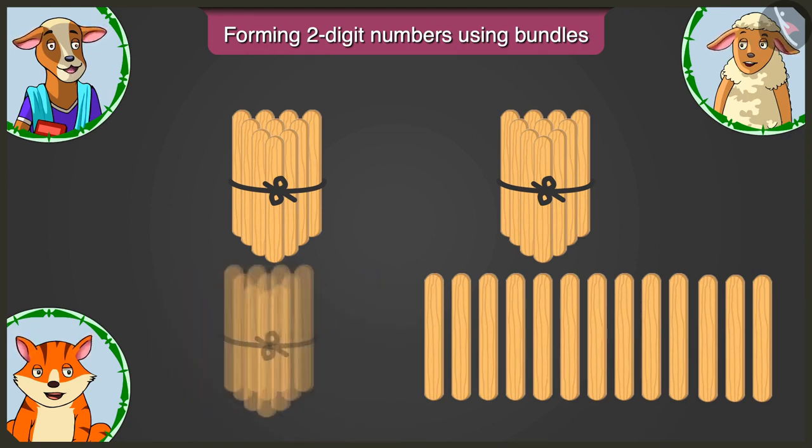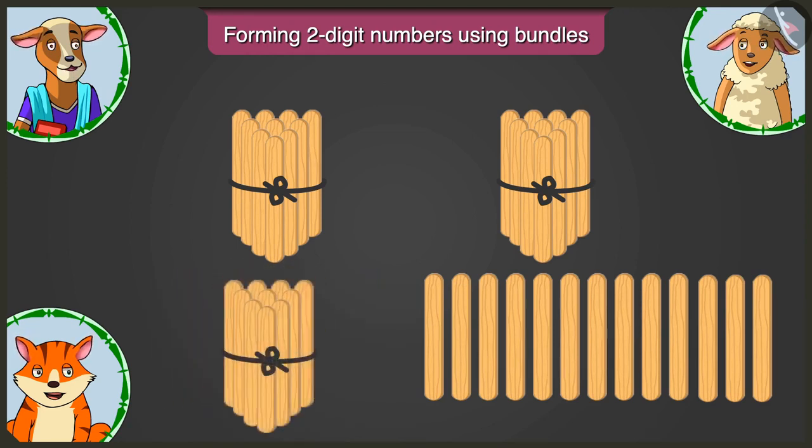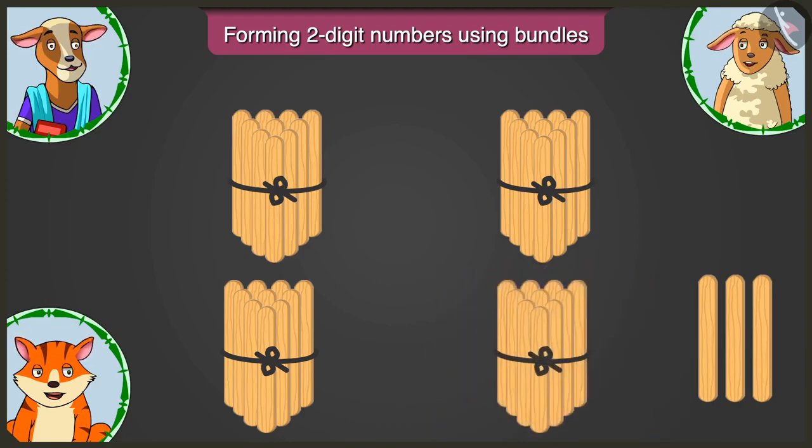Look, we made a third bundle of tens also. Lily, now you say whether you can make another bundle of tens from the remaining sticks or not. Yes, ma'am. 1, 2, 3, 4, 5, 6, 7, 8, 9 and 10. Ma'am, this has also become a bundle of 10.